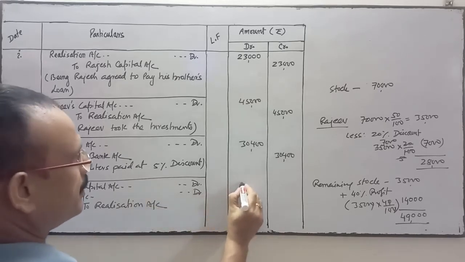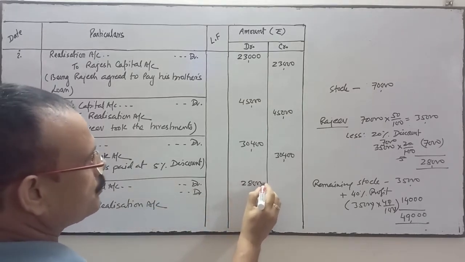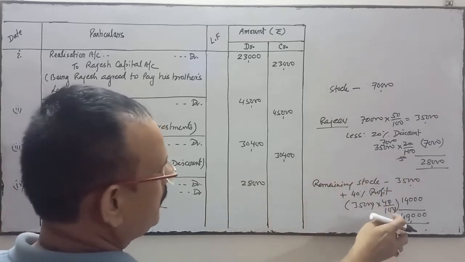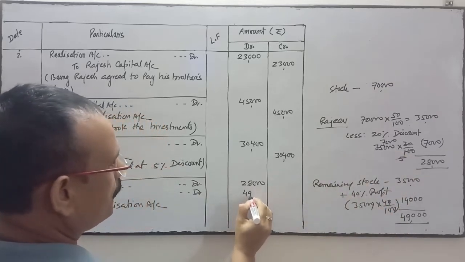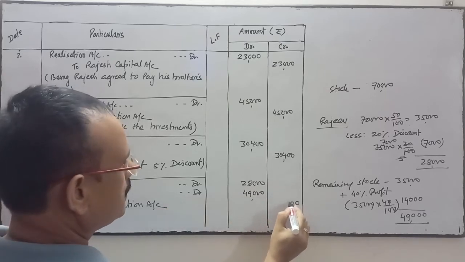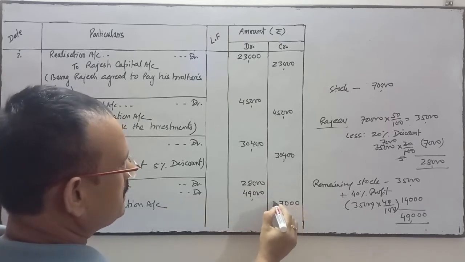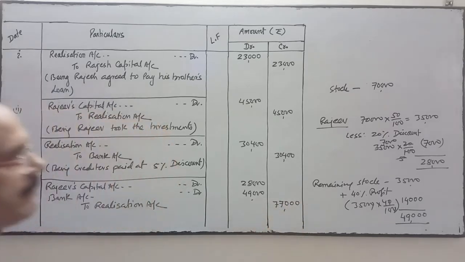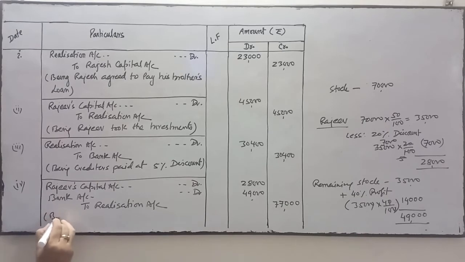So Rajiv 28,000, this one, and this one is sold in the market at a profit of 40%. So the total amount is 77,000. So you write the narration.